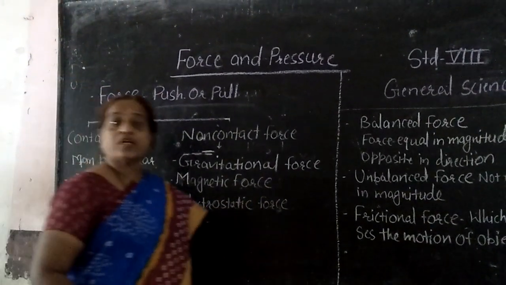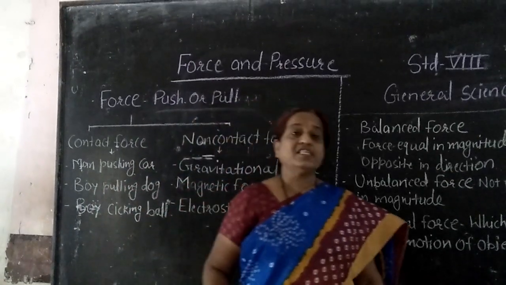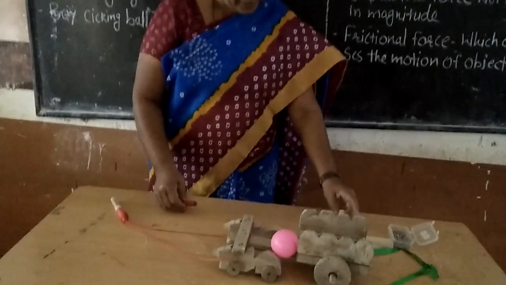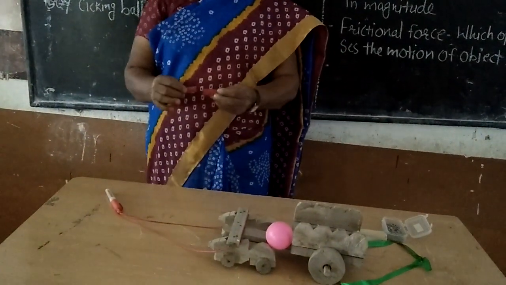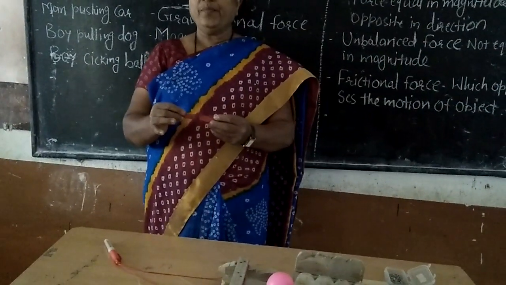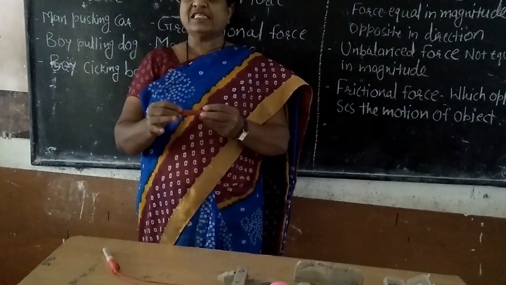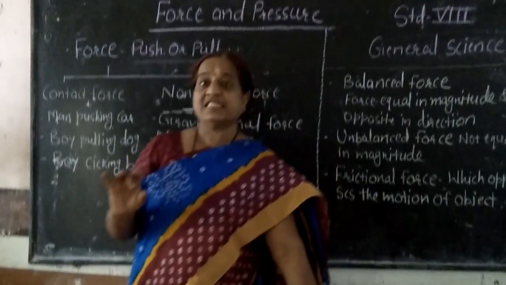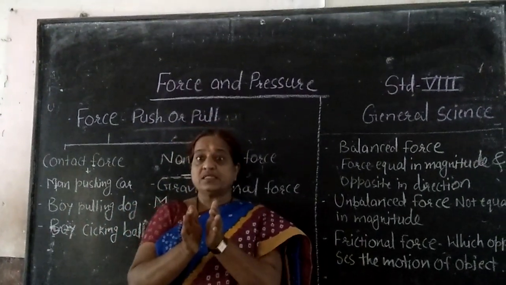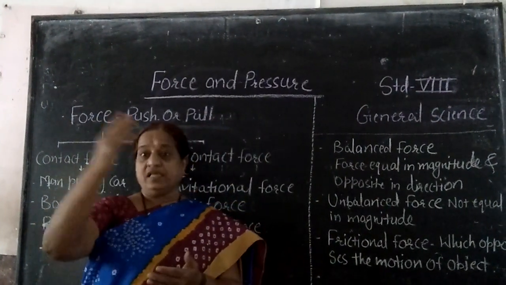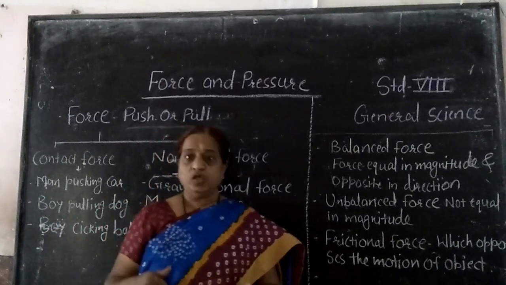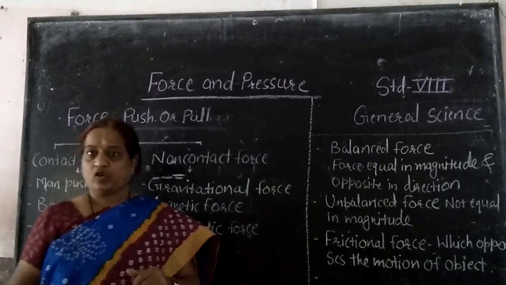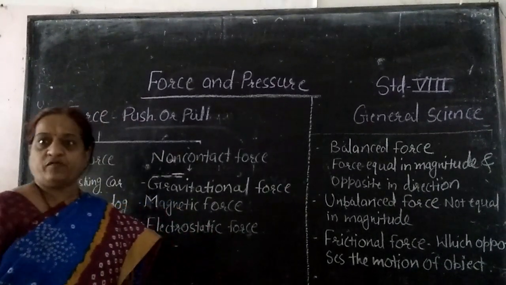The third example is electrostatic force. Now what is electrostatic force? You know that similar charges repel each other. On the other hand, dissimilar charges attract each other. In an atom, you have discovered that protons are present in the nucleus, and electrons revolve in different orbits around the nucleus. So there is a force between protons and electrons. That is also electrostatic force.